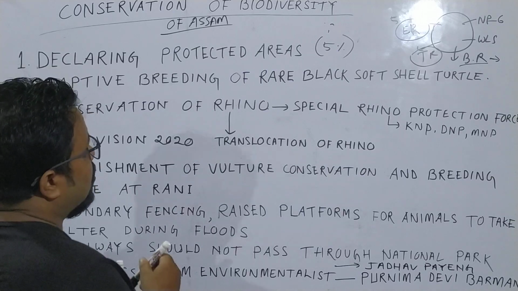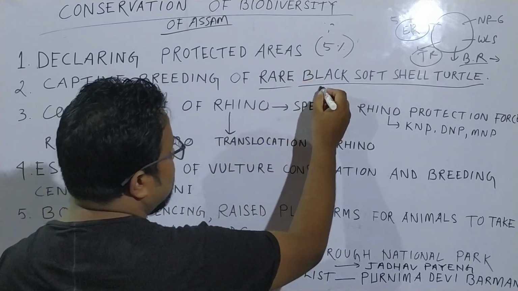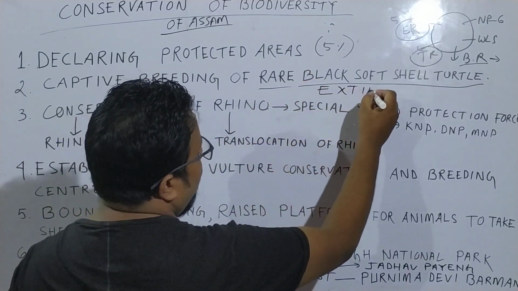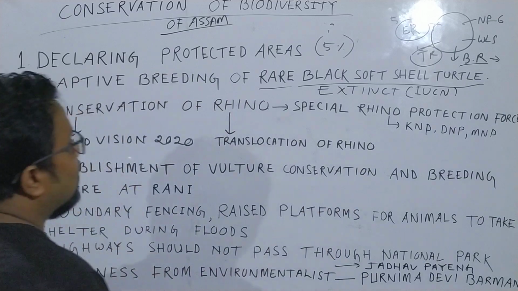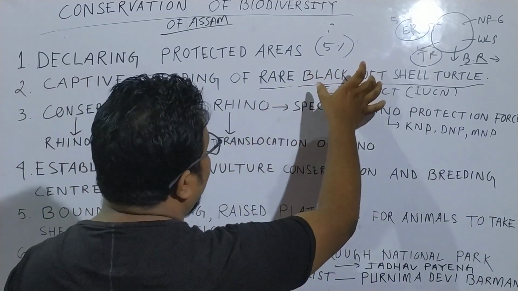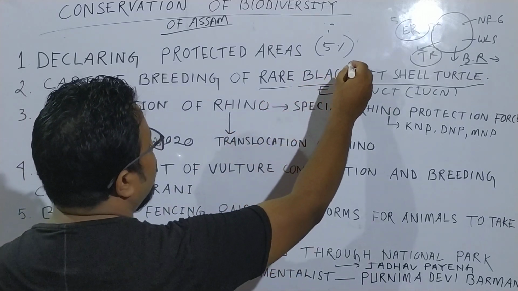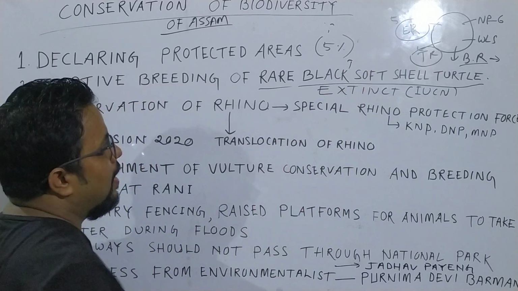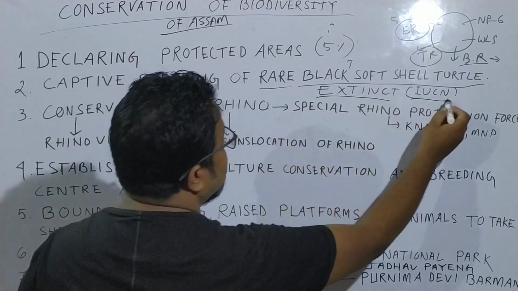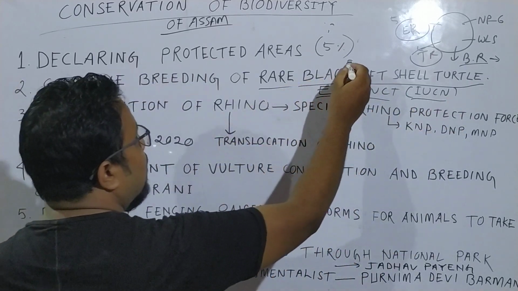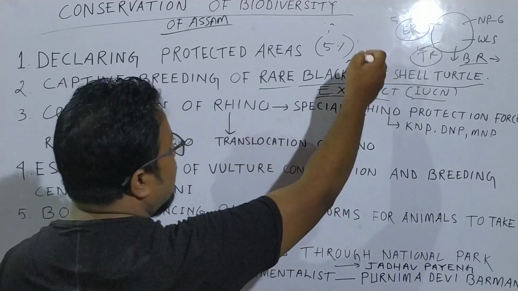Actually this black soft shell turtle was declared extinct by IUCN. By IUCN this species had been declared extinct, but it got new life in the pond of Hayagriva Madhava Mandir in Hajo. This rare black soft shell turtle, which was declared extinct by IUCN, has got new life in the pond of Hayagriva Madhava Mandir, which is located at Hajo.